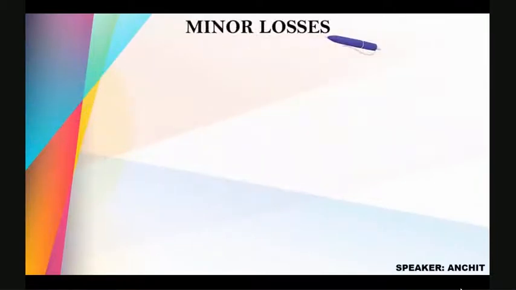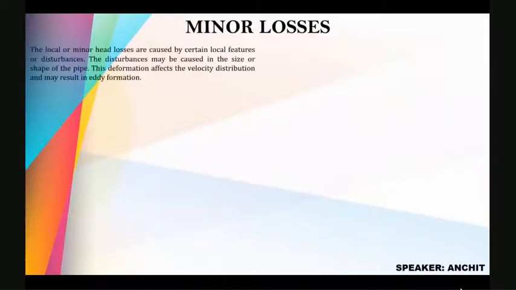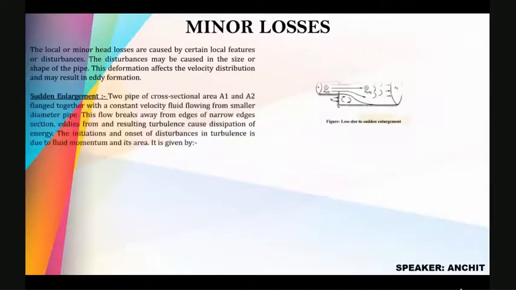The local or minor head losses are caused by certain local features or disturbances. The disturbances may be caused in the size or shape of the pipe. This deformation affects the velocity distribution and may result in eddy formation. Sudden enlargement. Two pipes of cross-sectional area A1 and A2 flank together with a constant velocity fluid flowing from smaller diameter pipe.